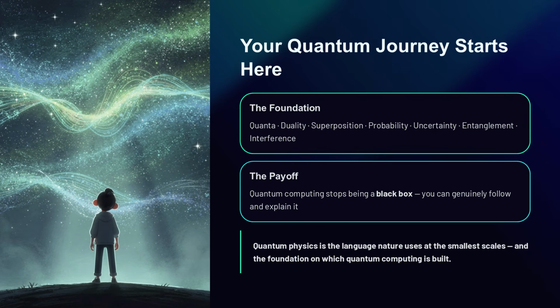As you step back from everything you learned, remember this simple truth. Quantum physics is not just an advanced topic for scientists. It is the language nature uses at the smallest scales, and it is the foundation on which quantum computing is built. If you want to understand quantum computers in a serious and meaningful way, you cannot skip the physics. You need to understand why the microscopic world behaves differently, why probability matters, why superposition and entanglement matter, and why controlling these effects is both powerful and difficult.